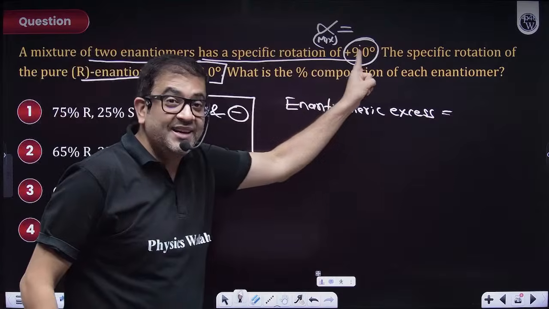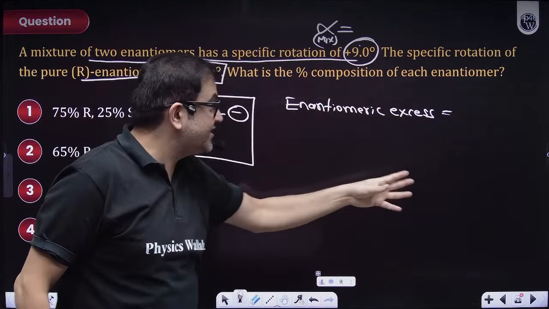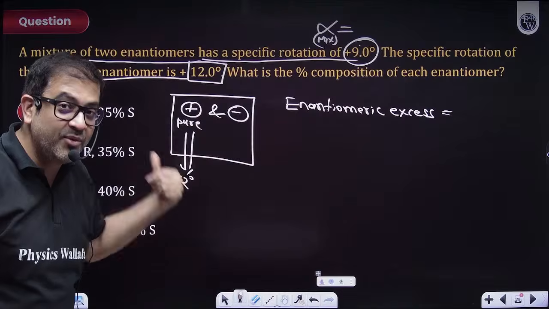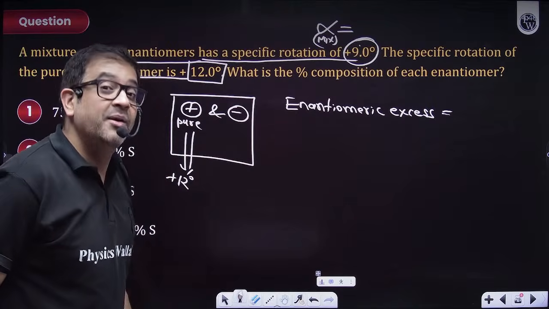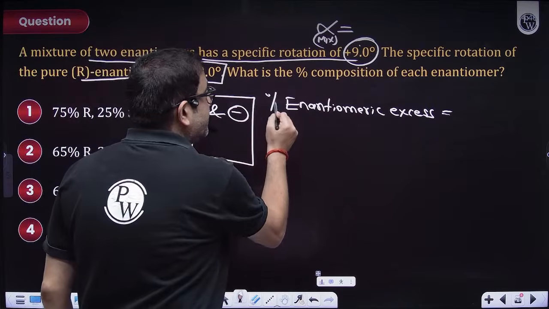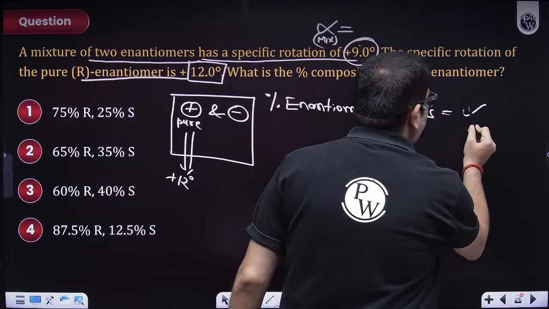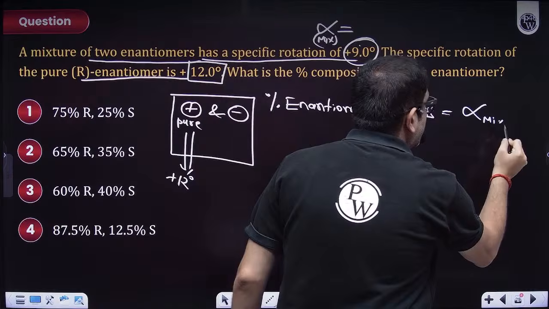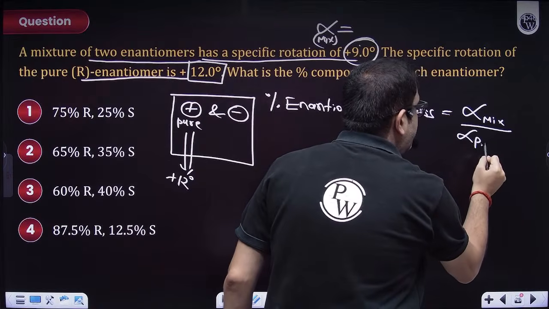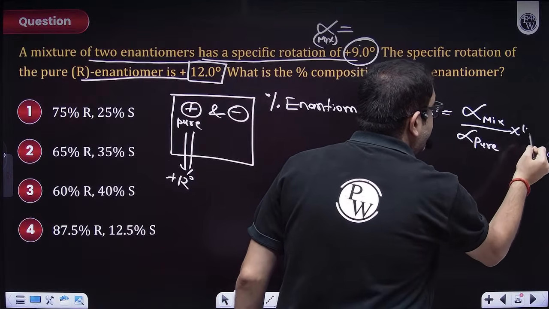Obviously, sir, the right is rotating in the clockwise direction, so these dextro-rotatory compounds are more. How much more? Sir, you can calculate the percentage. How? Mathematical common sense, sir. So the alpha of the mixture upon alpha of the pure form into 100.